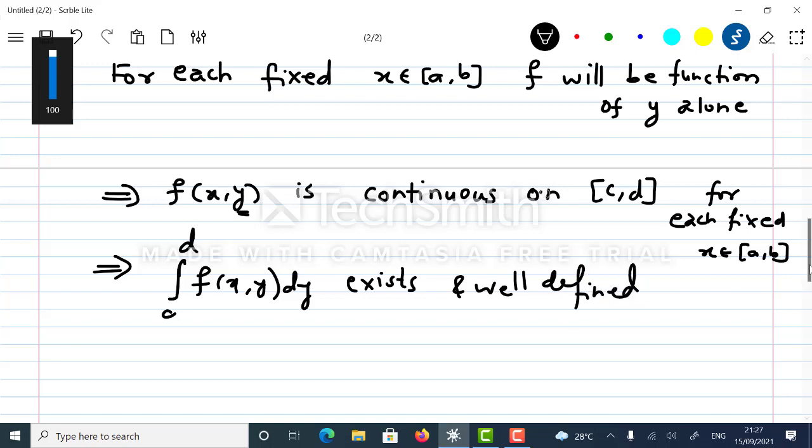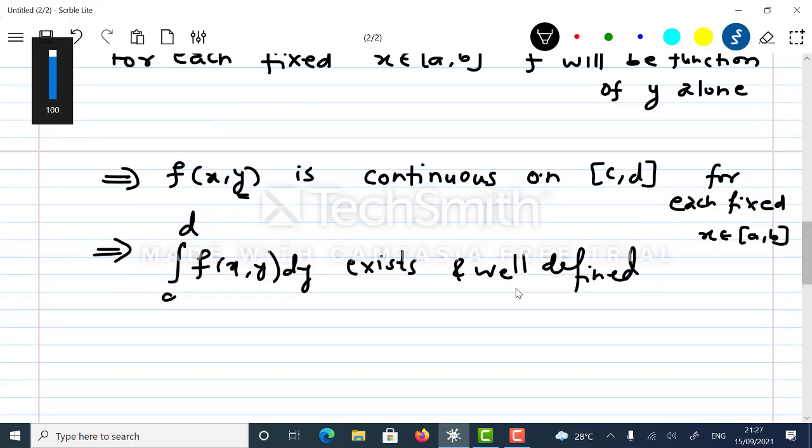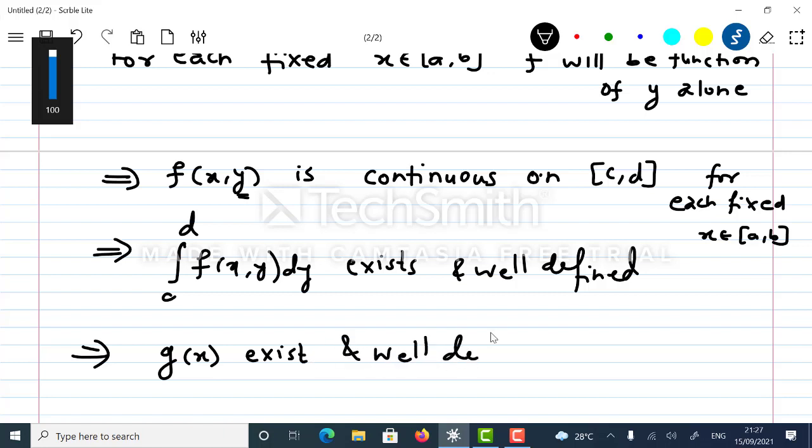So if this exists and is well defined, then given g of x is the integral from c to d of f of x comma y dy, this g of x exists. This would imply g of x exists and is well defined for all x belonging to closed interval a comma b.